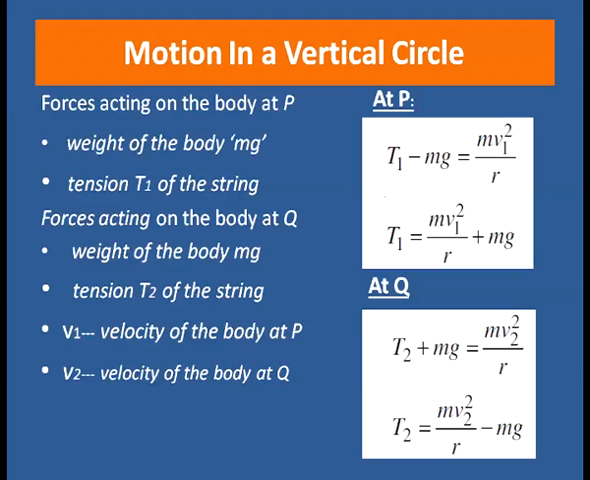Similarly, at point Q, the centripetal force is provided by the net force, and that is equal to T2 plus mg, as T2 and mg both are acting in the downward direction. Hence, T2 plus mg equal to mv2 square by r. By simplifying, we get T2 equal to mv2 square divided by r minus mg.